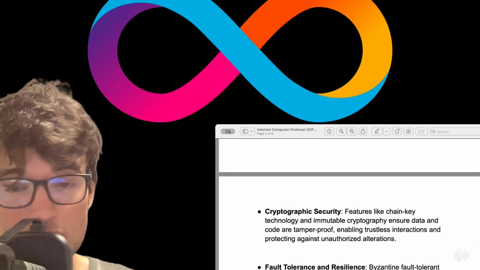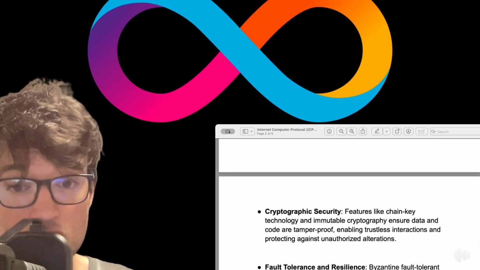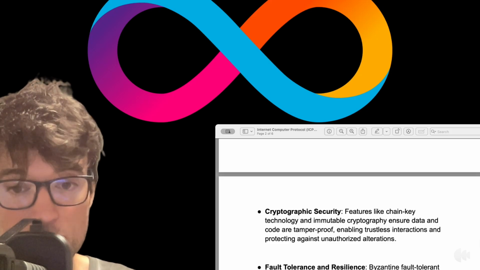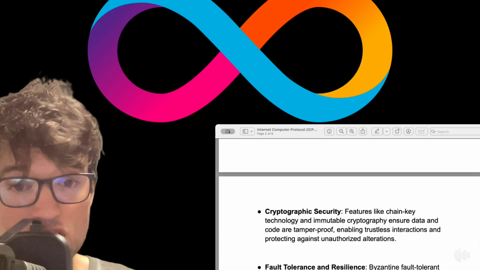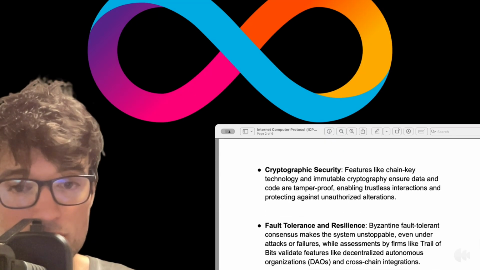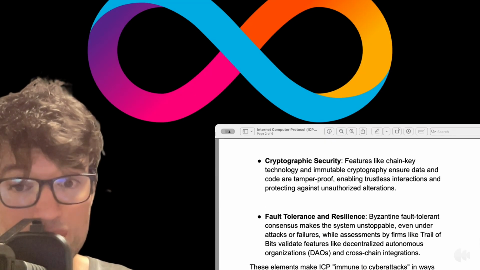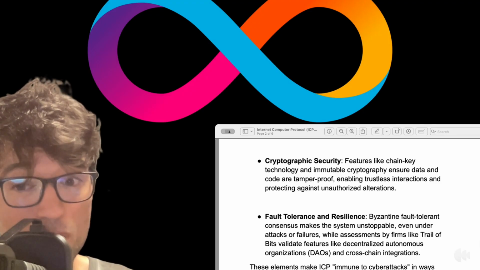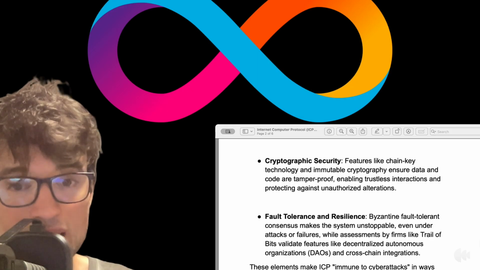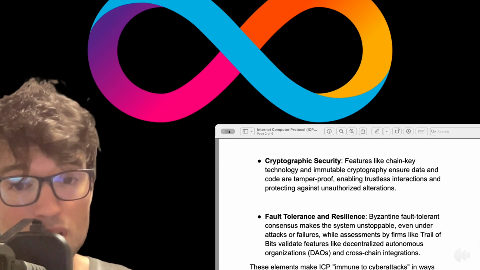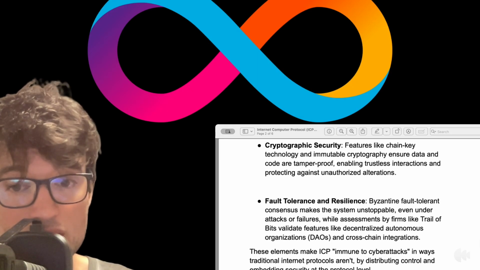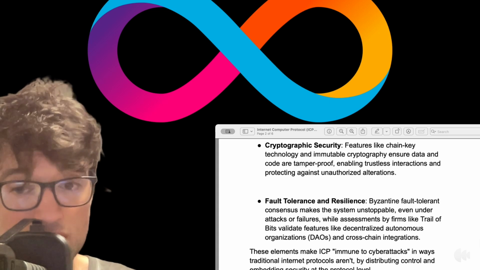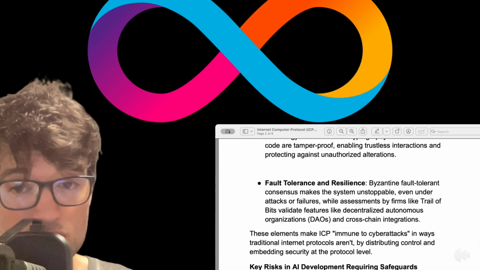Cryptographic security. Features like chain key technology and immutable cryptography ensure data and code are tamper-proof, enabling trustless interactions and protecting against unauthorized alterations. Fault tolerance and resilience. Byzantine fault-tolerant consensus makes the system unstoppable even under attacks or failures, while assessments by firms like Trail of Bits validate features like decentralized autonomous organizations, or DAOs, and cross-chain integrations.